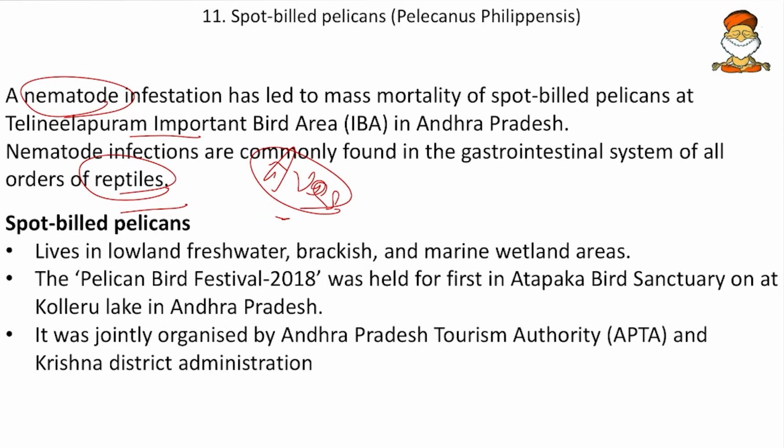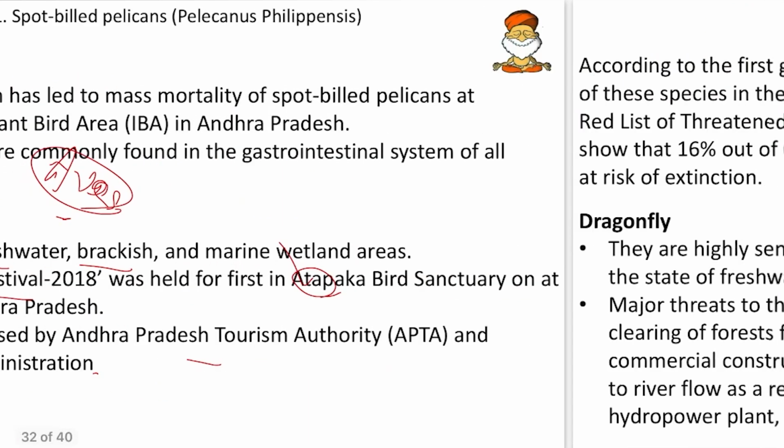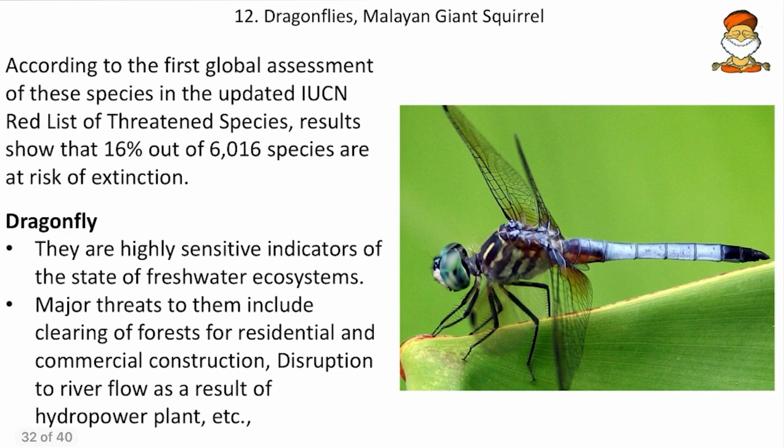Then the spot-billed pelicans, so that lives in the lowland freshwater, brackish water and even in the marine wetland areas. And the Pelican Bird Festival 2018 was held for the first time in Atapaka Bird Sanctuary at the Kolleru Lake in Andhra Pradesh. So this we already discussed in the previous slides. Then it was jointly organized by Andhra Pradesh Tourism Authority and the Krishna District Administration. So here remember the bird festival and where it was held in 2018. Then come to next, the dragonflies and the Malayan giant squirrel.